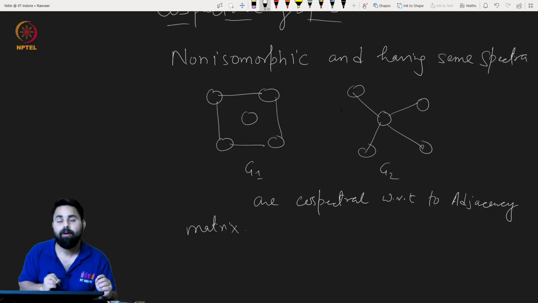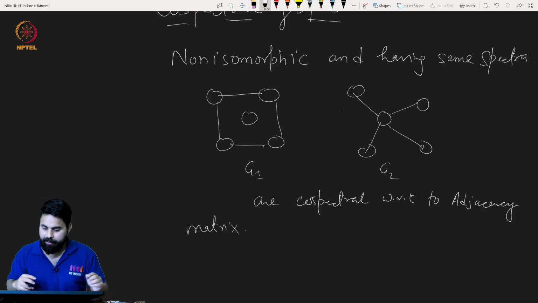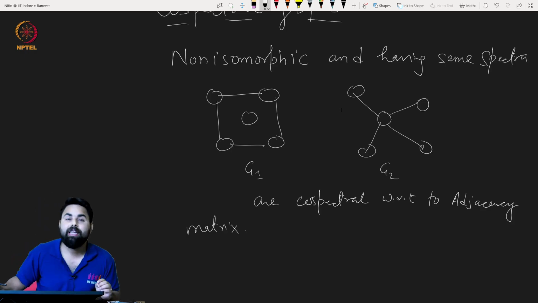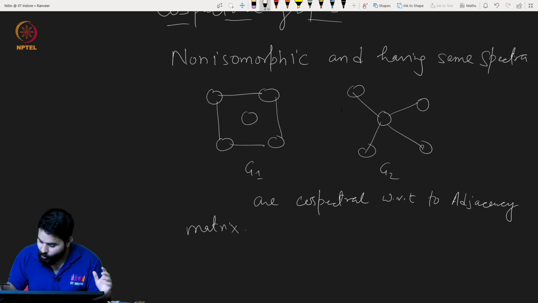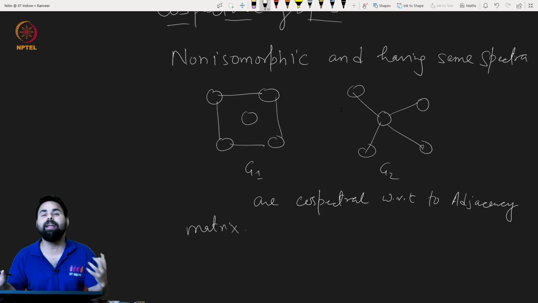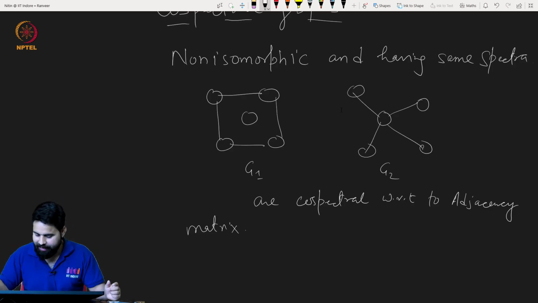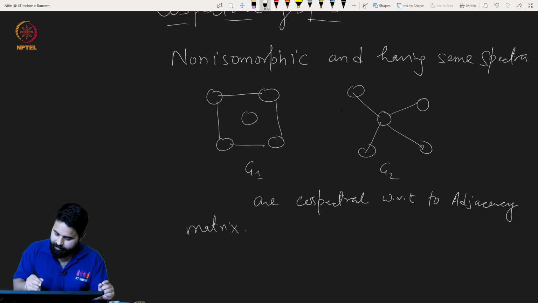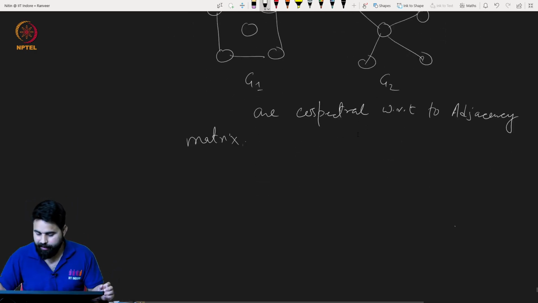Okay. And by the way, there is no such pair on less than or equal to 4 vertices. So this is actually the smallest pair, in terms of vertices, of co-spectral graphs. Very good.